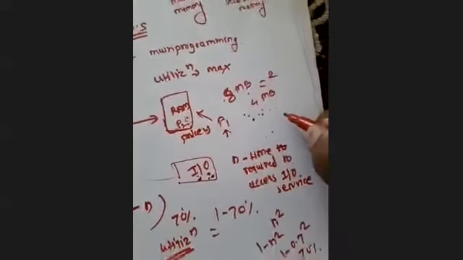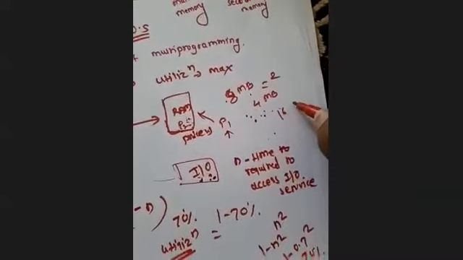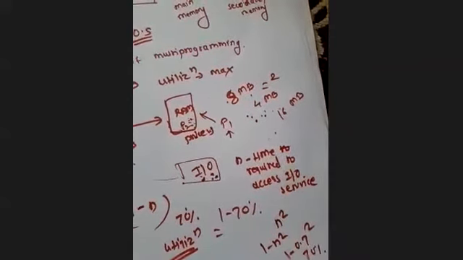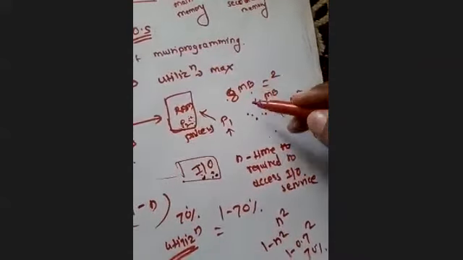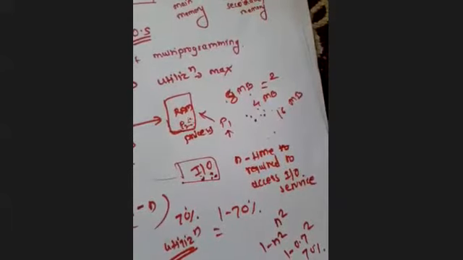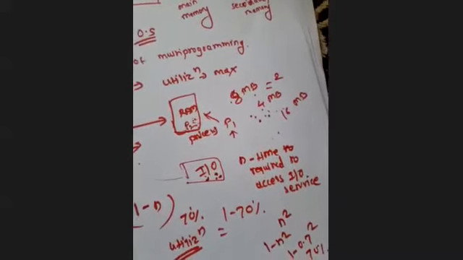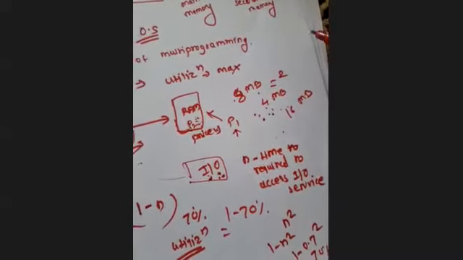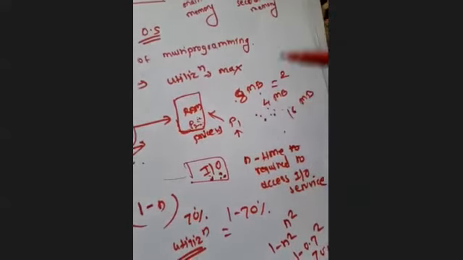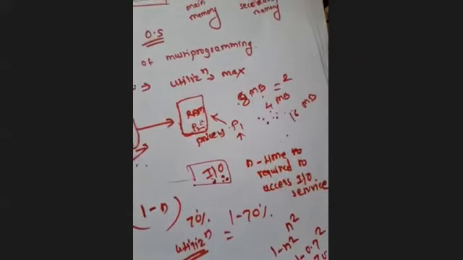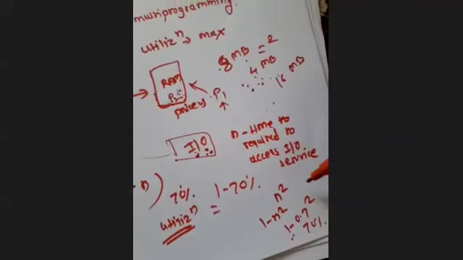Same if I increase this size again: apart from 8 MB, if I increase the RAM size to 16 MB, and my process size is still 4 MB, how many processes can I keep in the RAM? 4 processes at the same time, right? That means in the ready queue or in the main memory, a total of 4 processes can reside at the same time if I have 16 MB of RAM. So here it will be n raised to 4, right?